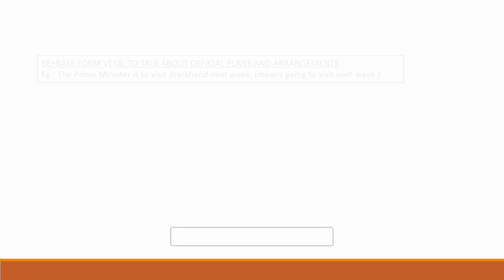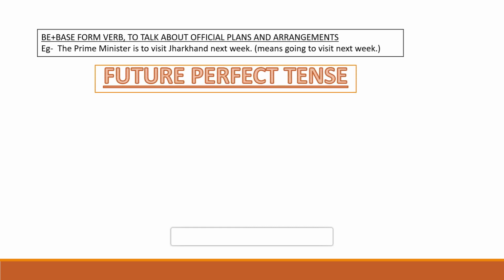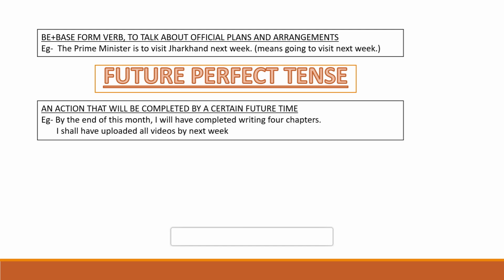Now moving towards the next part, that is future perfect tense. Now future perfect tense is used when we talk about an action which will have completed in future, right? Which will be completed in future by a certain future time. For example, by the end of this month, I will have completed writing 4 chapters. Now you are talking about a specific time here. And now here, what is that specific time? The specific time is end of this month. So by the end of this month, I will have completed writing 4 chapters.